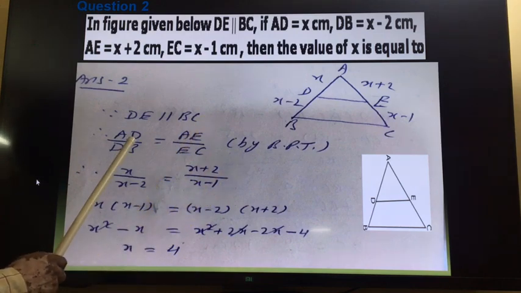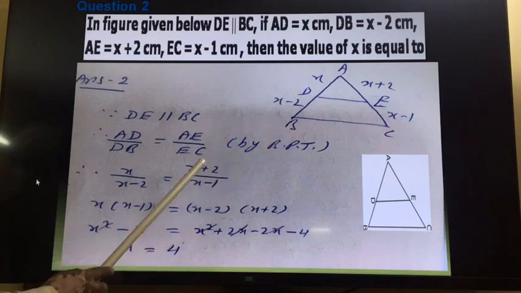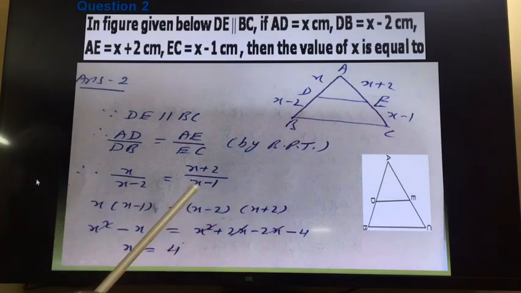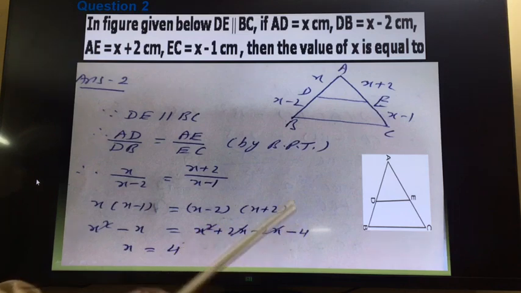After that we will substitute the values: AD is x, DB is x minus 2, and AE is x plus 2 upon x minus 1, EC. Do the cross multiplication, so x into x minus 1 is equal to x minus 2 into x plus 2. Left side x square minus x is equal to x square minus 4. The x square cancels, x will be transferred to that side and 4 to this side, so x is equal to 4. In this way we will get the value of x.